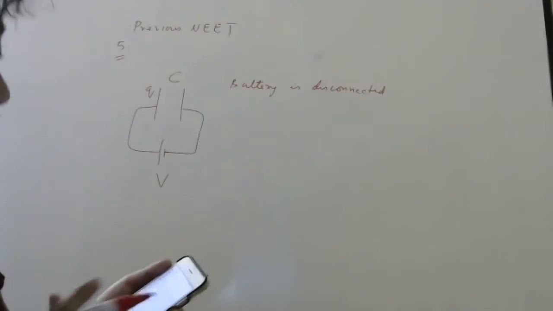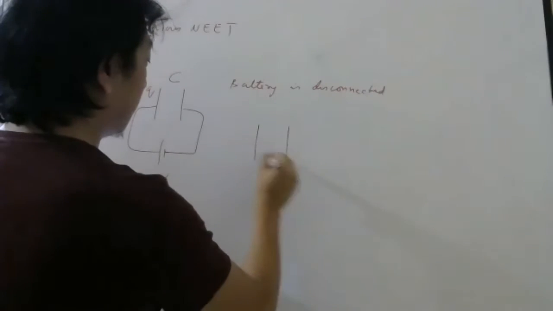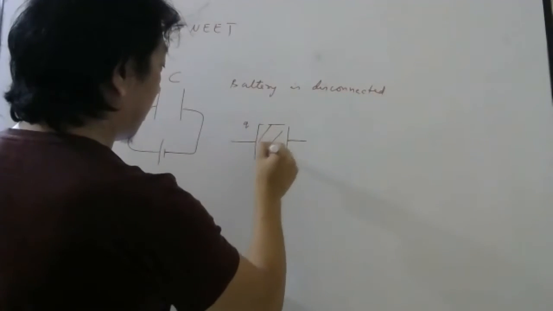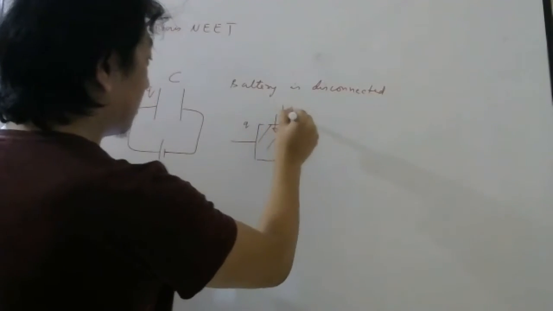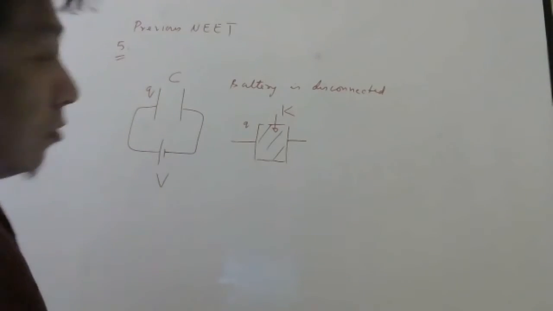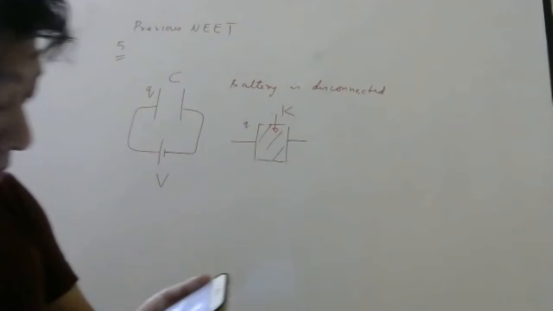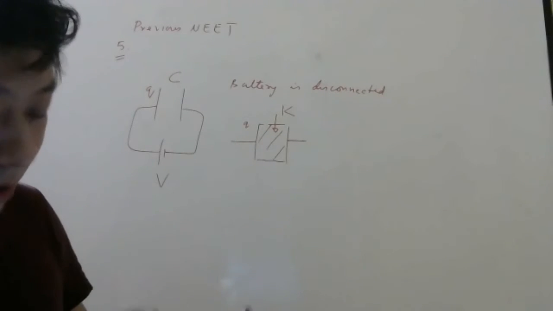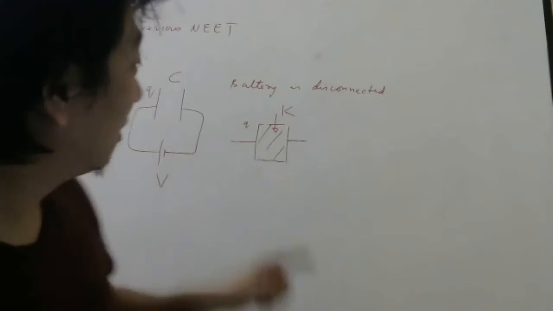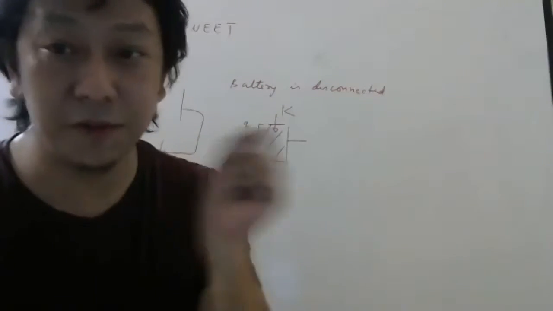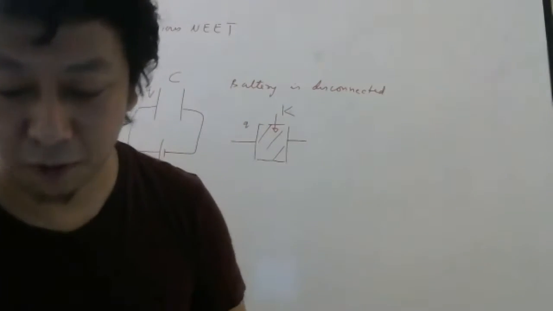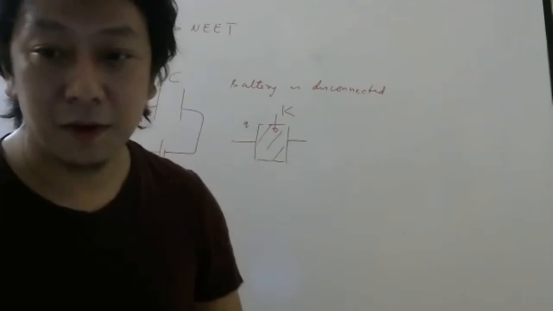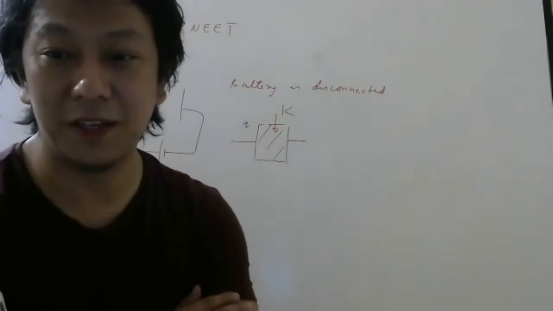Now they are saying, after disconnecting the battery, they are putting a dielectric slab here. And once I say dielectric slab, I have to tell you the dielectric constant. Question is, which of the following is incorrect? Okay, try to remind me. If you remove the battery, what will not change? What will remain constant in the capacitor?